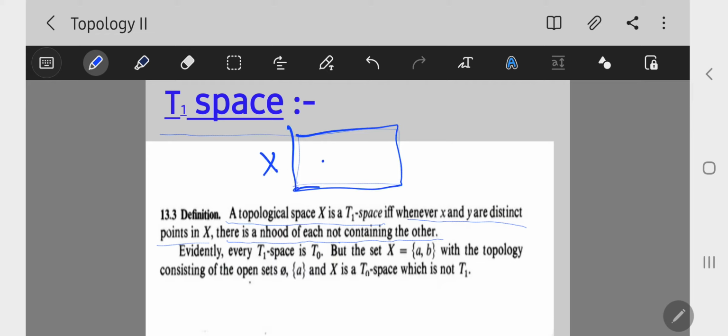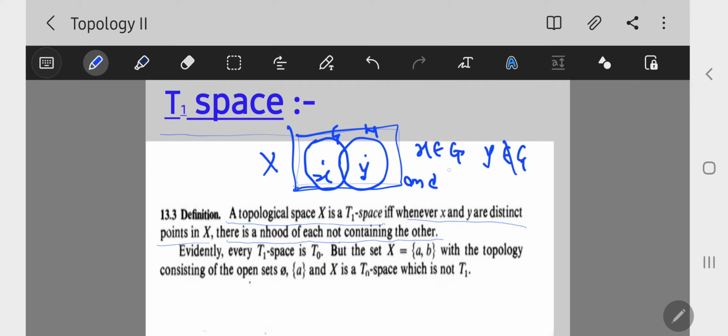In topological space X, there are two distinct points x and y of X, and there are two open sets G and H containing one but not the other. That is, x belongs to G but y does not belong to G, and y belongs to H but x does not belong to H. Then this X is called a T1 space.